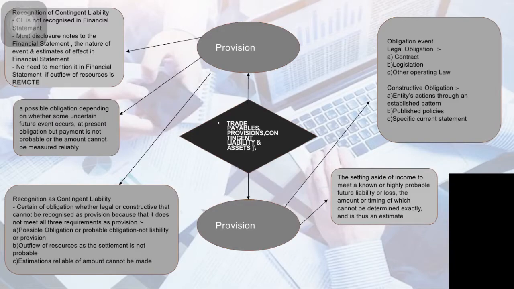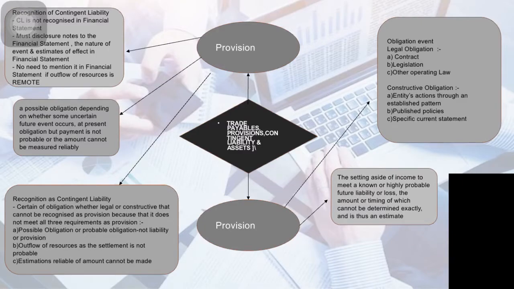Trade payables, provisions, contingent liability and assets. Provisions, recognition of contingent liability. A contingent liability is not recognized in the financial statement. The nature of the event and estimates of its effect must be disclosed in the notes to the financial statement. No need to mention it in the financial statement if the outflow of resources is remote.